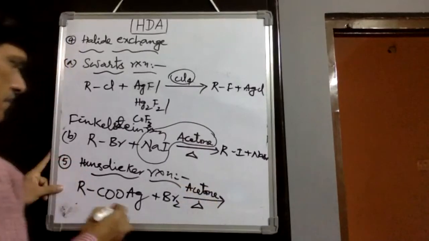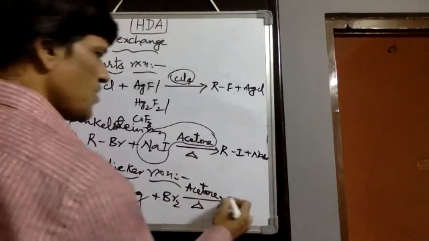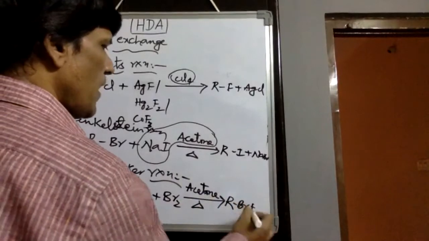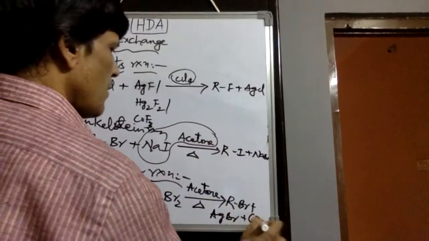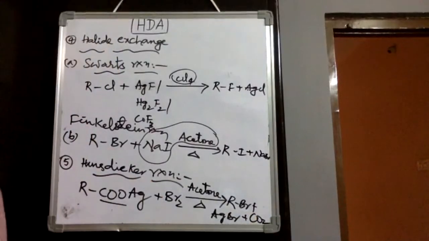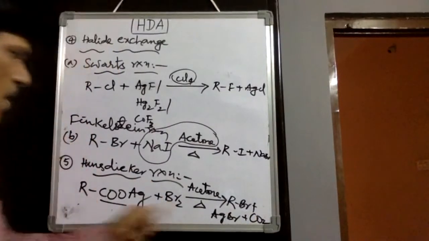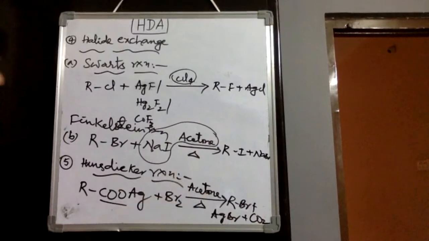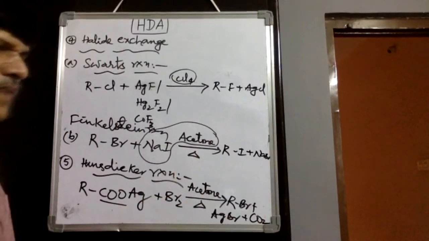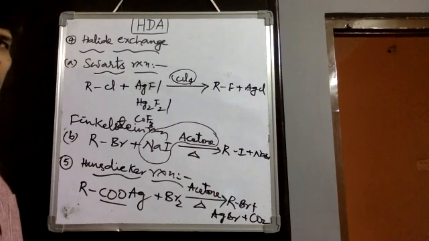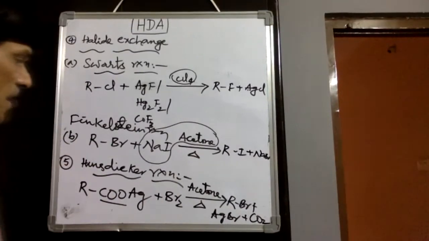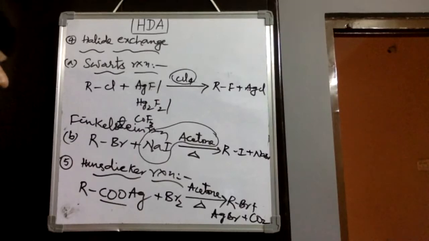By heating, carbon dioxide eliminates with the formation of alkyl bromide, silver bromide, plus carbon dioxide, by free radical mechanism. This alkyl bromide formation follows the free radical mechanism, and it is more preferred for primary than secondary than tertiary in the Hunsdiecker reaction.